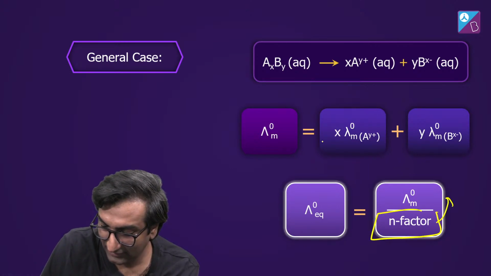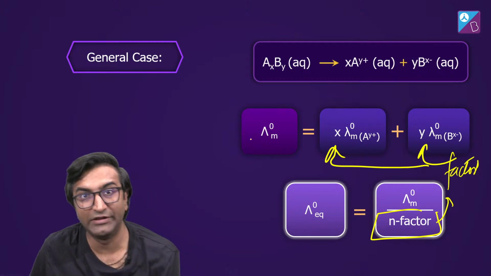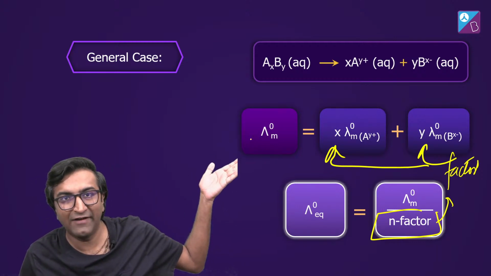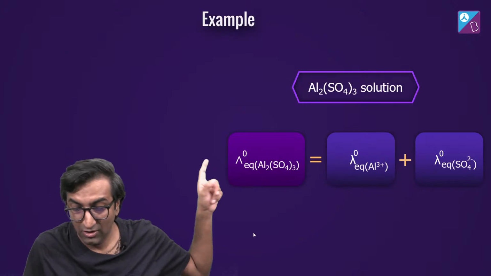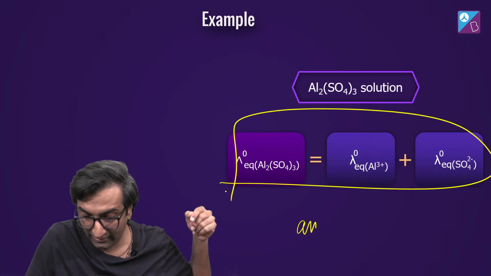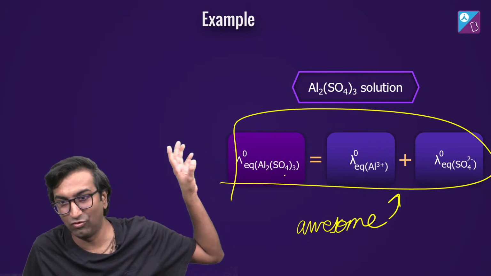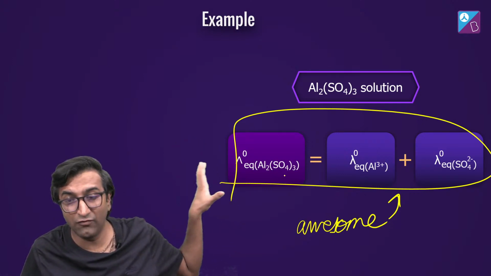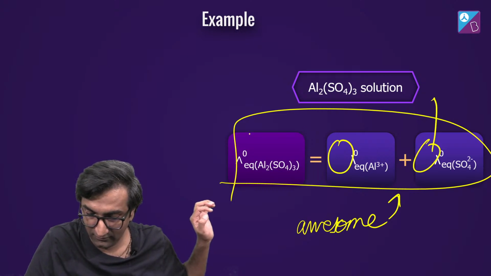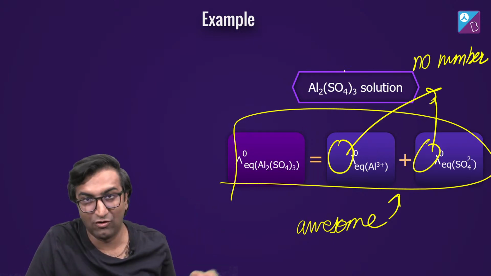N factor factors in to that number. Yeah, that's the meaning of N factor. अगर ये याद नहीं है, redox reaction याद करो. So this is insanely awesome. And if you are going to be giving even JEE advanced, this is going to help you. अगर वो गलती से आपको इसके बारे में पूछे equivalent conductance बारे में, you don't worry about the numbers. Do the math. You'll figure it out. It gets cancelled out.